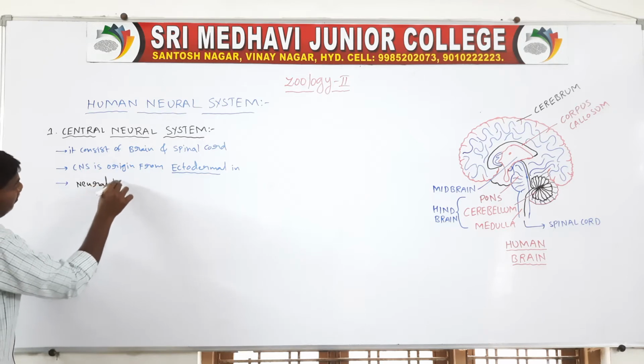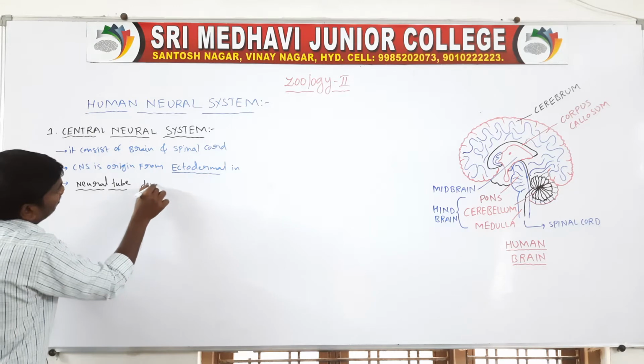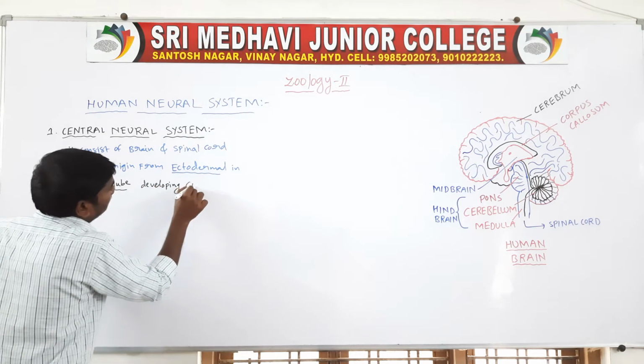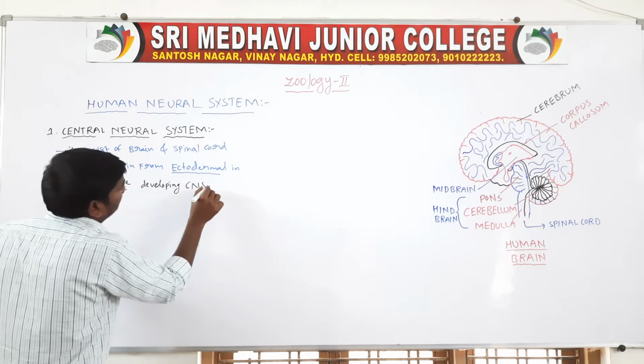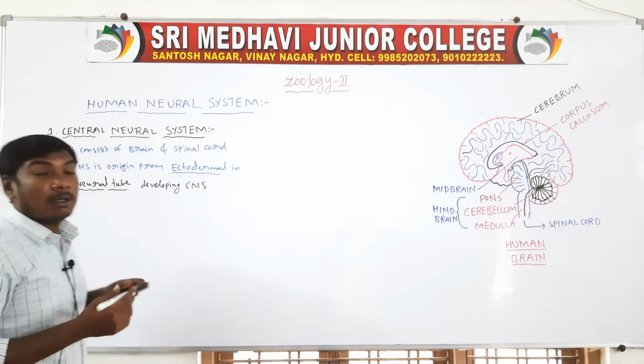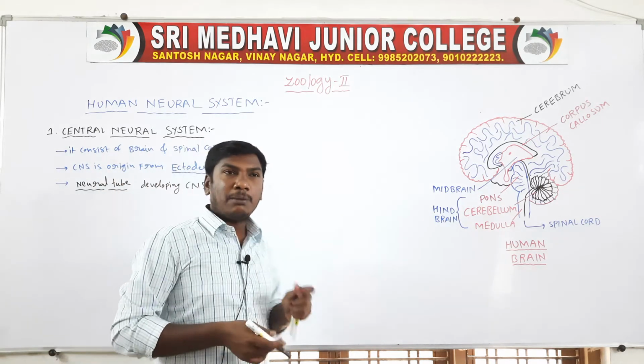The neural tube develops into the central nervous system of the embryonic stage.